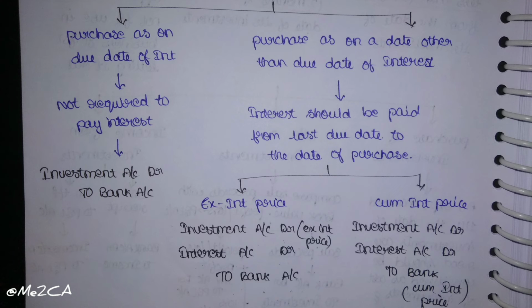In case of cum interest price, it means that it is the investment price which includes interest. So if cum interest price is given, we have to exclude that interest. In that case also, entry will be same, but in bank account column, we write cum interest price. In investment price, we write cum interest price minus interest. That means that if cum interest price is given, we have to deduct the interest from the given price.